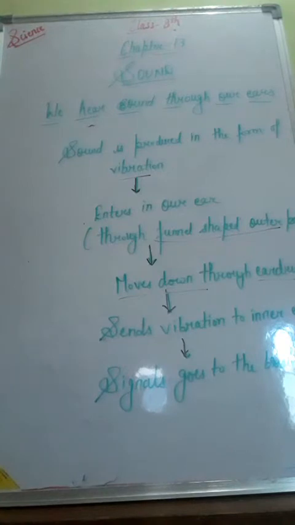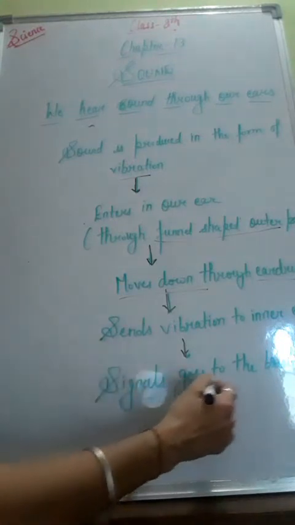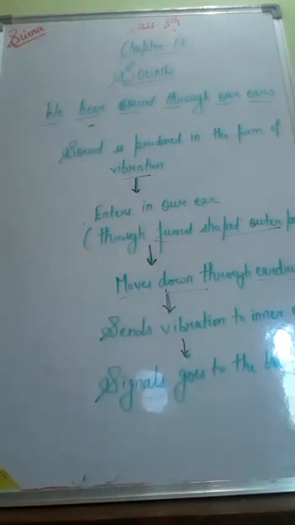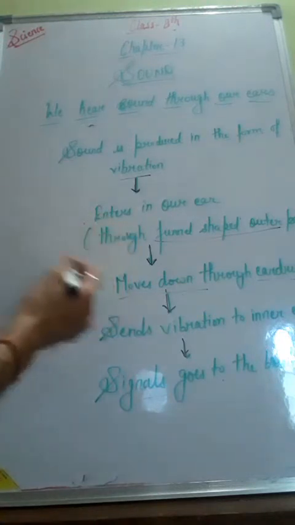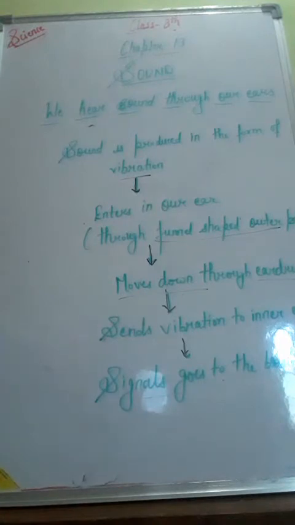The vibrations produced by an object reach the eardrum through the air, right? After that these vibrations make the eardrum vibrate, and the eardrum sends the vibration to the inner ear, and from there the signals go to the brain. That's how we hear any sound. An important thing is that the eardrum is the most sensitive part of our ear, and we must never put a sharp thing into our ear because it can damage our eardrum, and a damaged eardrum can impair our hearing power. So this is how we hear sound through our ears.